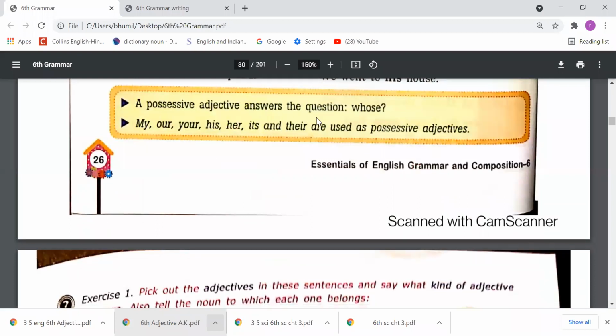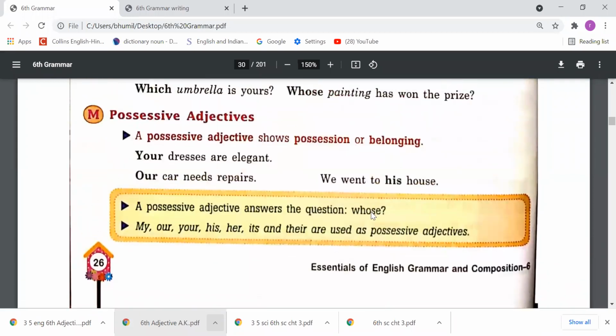Possessive adjectives answer the question whose: my, our, your, his, her, its, and their are used as possessive adjectives. So whenever we put the question with whose and an answer comes, that is a possessive adjective. Suppose I say we went to his house. So whose house did we go to? We can say his house. So his is a possessive adjective.